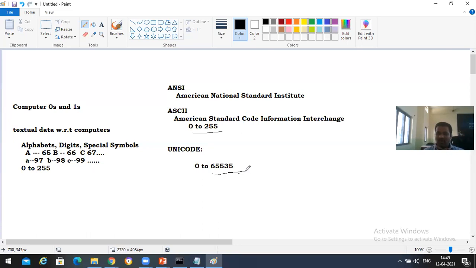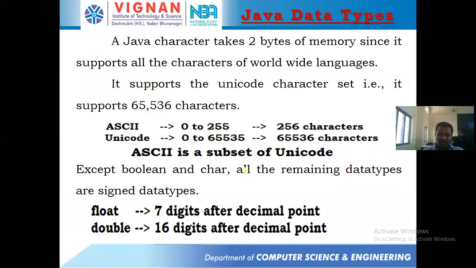ASCII means American Standard Code for Information Interchange, which contains 256 characters, but Unicode consists of 0 to 65,535 characters, which Java supports. Okay, so this is the meaning of Unicode and ASCII code.